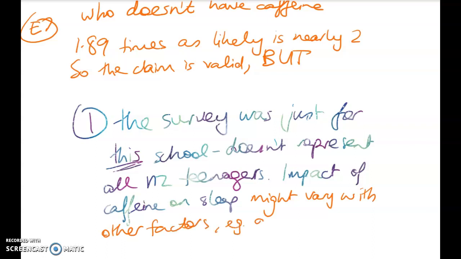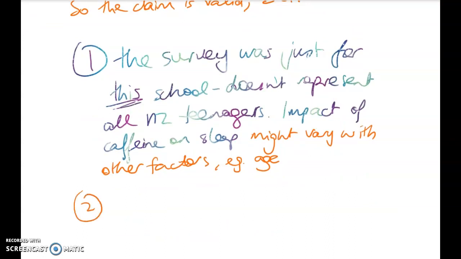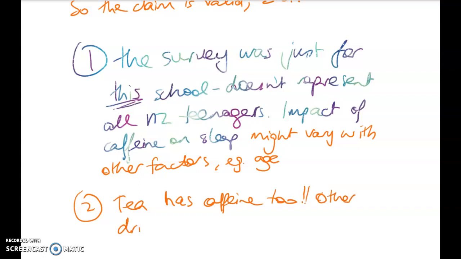For example, age, right? So we just had senior high school students here. It might be that we need to look at the younger ones as well. The other thing that I thought of is that coffee and energy drinks are not the only things with caffeine, but it's all we got asked about. So one thing that's obvious is that tea has caffeine too. So there are other drinks or ways to get caffeine.